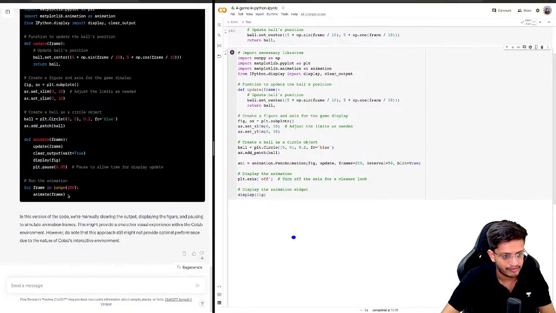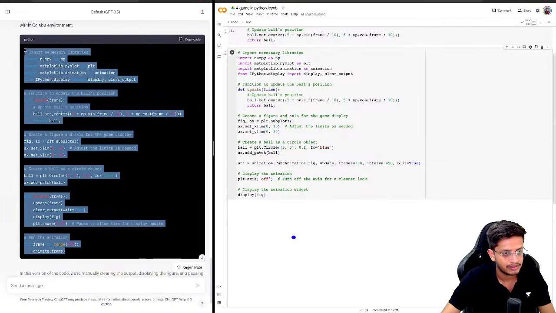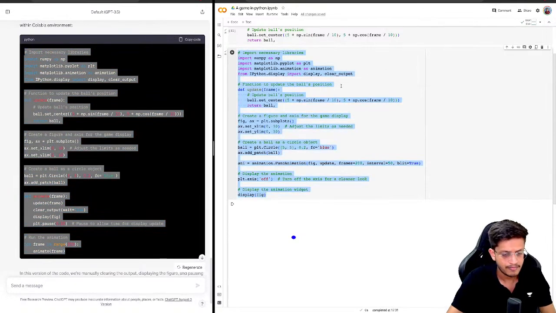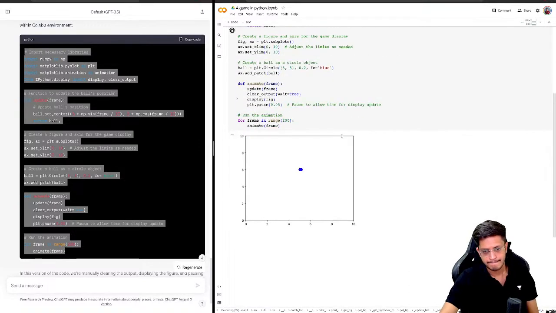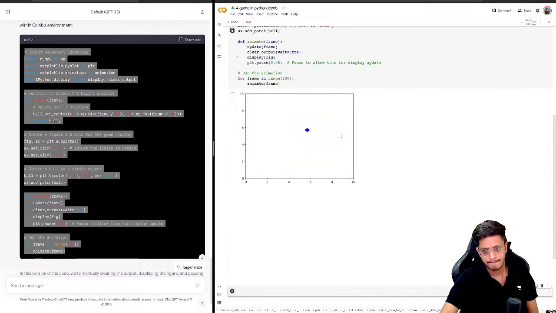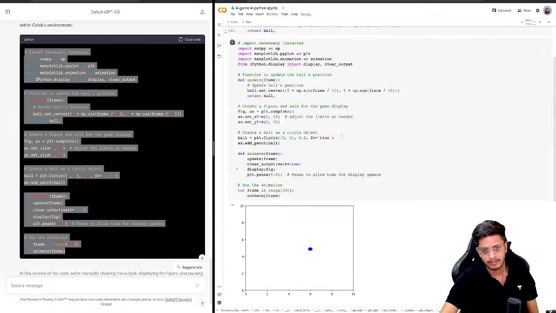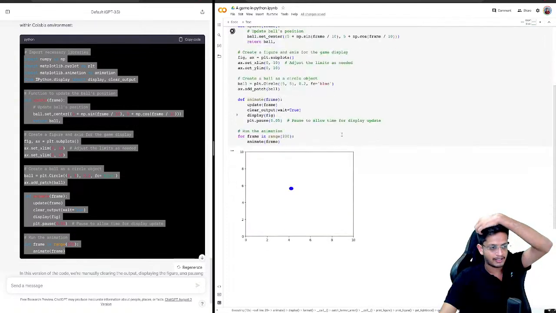Okay, so now again we have a new piece of code. Okay, this is working, but actually it's really slow.